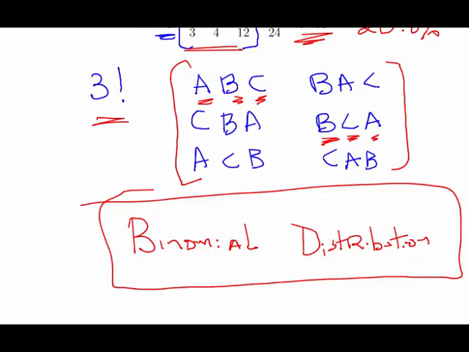Anyway, the key thing here is independent events and the 6 possible outcomes that create that event. So we'll leave it there.